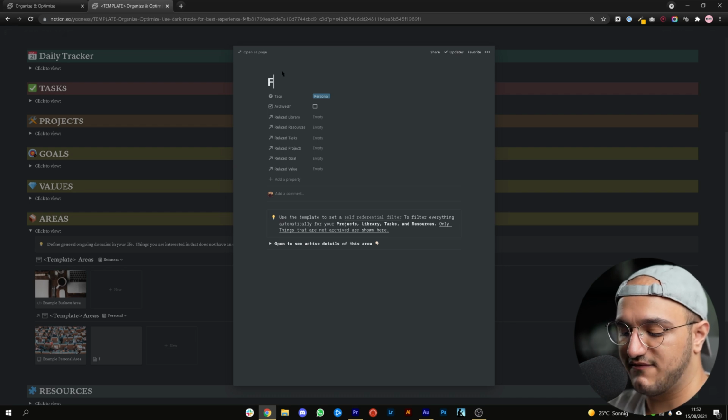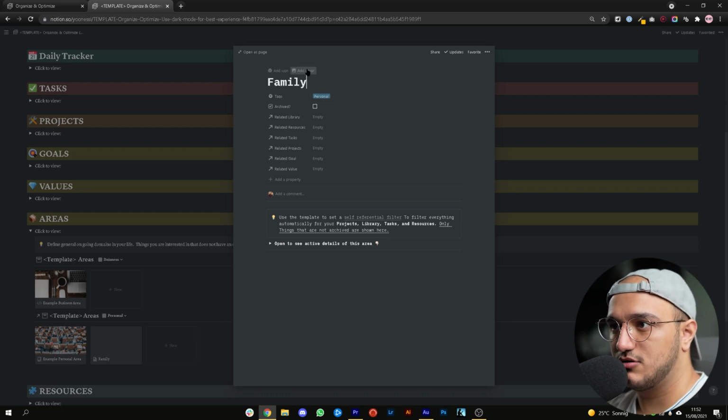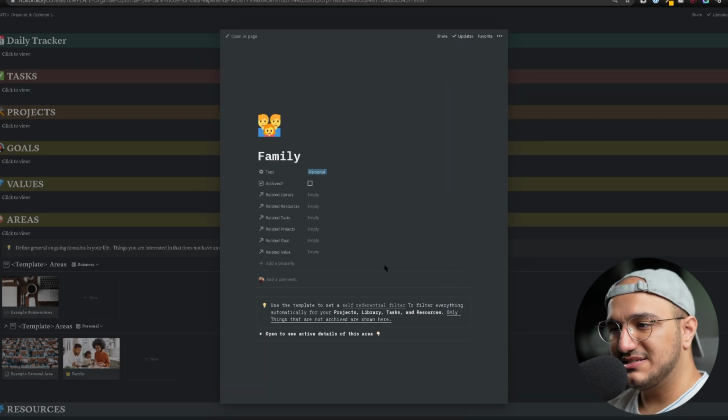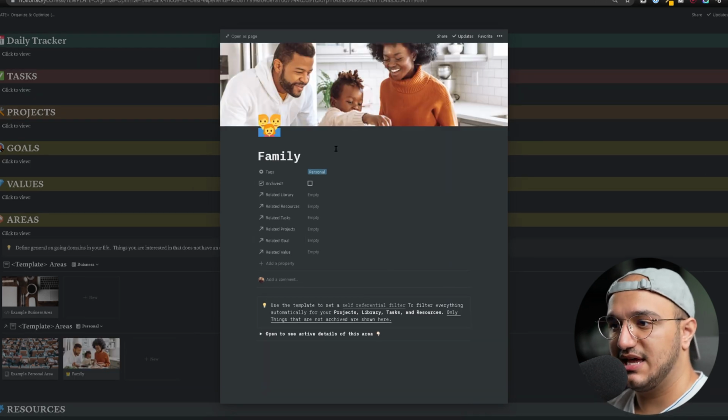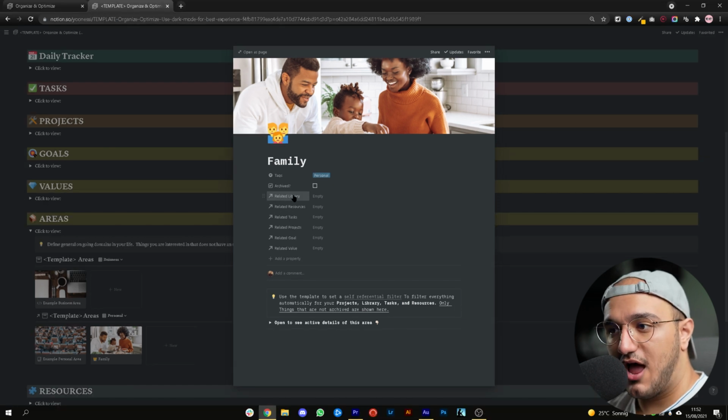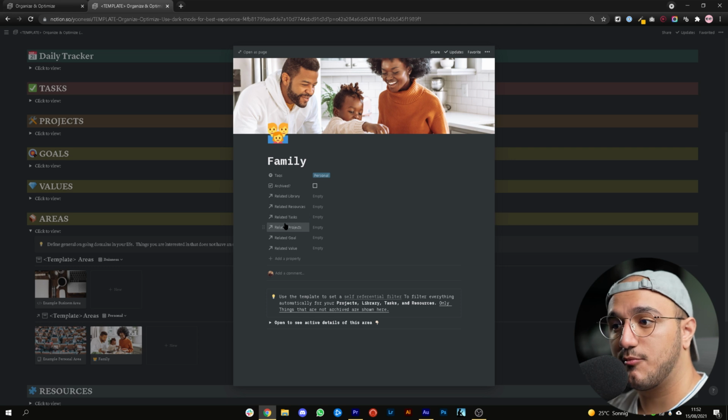So for example, let's say family, and then if you really want to jazz it up, you can also add a cover photo and an icon to it. But basically what this just did is that it pulled every single piece of information about that area from your library, resources, tasks, projects, goals, and values, all into this single page automatically. This is done using something called self-referential filters, and what it does is create views of different databases in your whole system and then filter them by the specific area that you just created. Luckily for you, this is all set up through the template, so you don't need to do anything more.